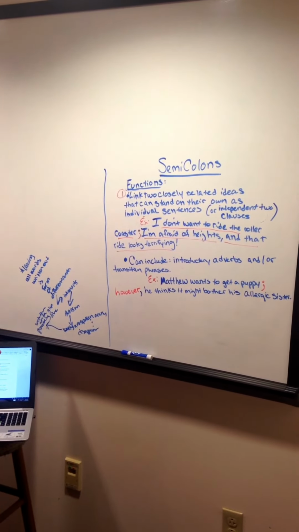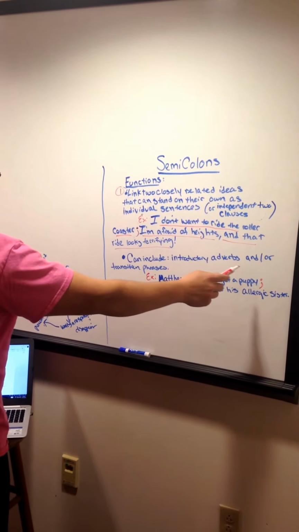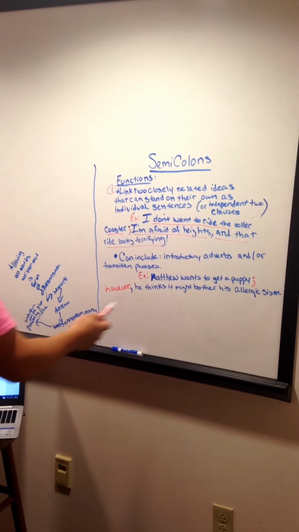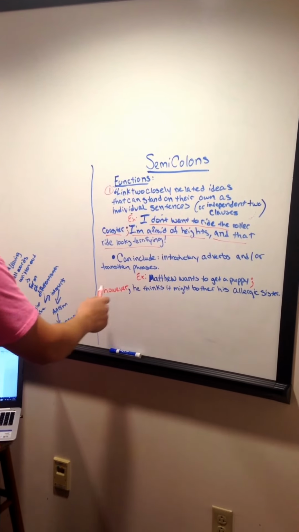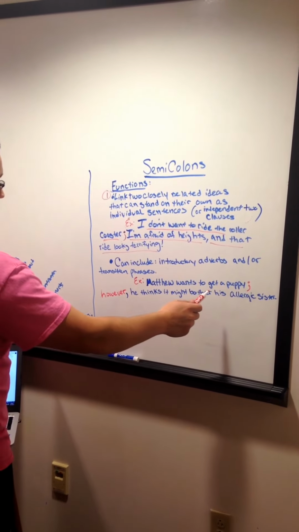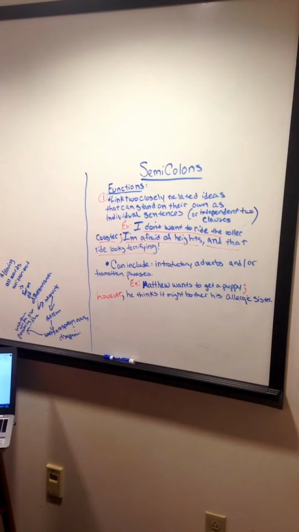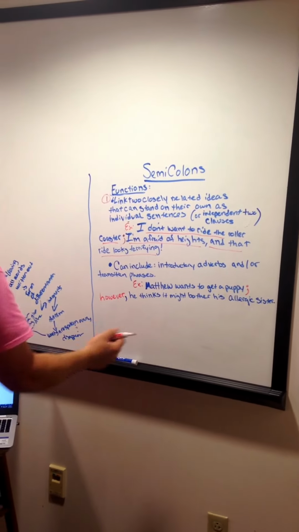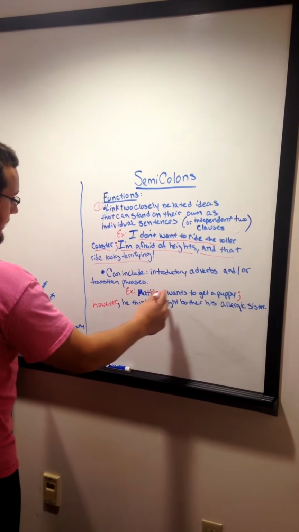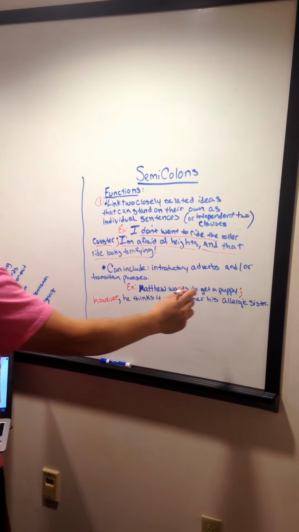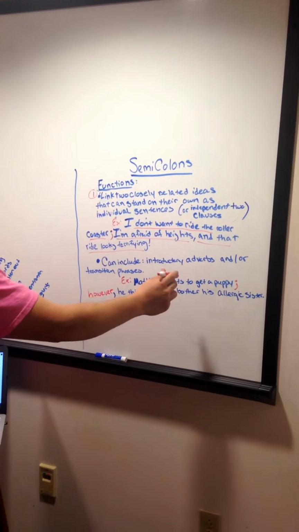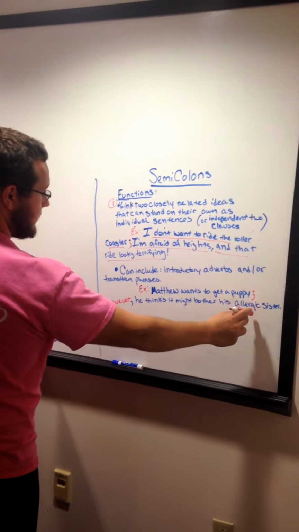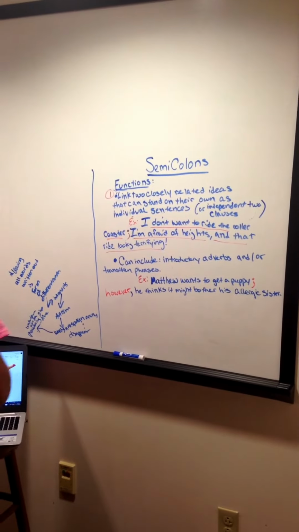Sentences with semicolons can include introductory adverbs and/or transition phrases. Example: Matthew wants to get a puppy; however, he thinks it might bother his allergic sister. See, we have the semicolon here, and you can add however, as long as the first part, Matthew wants to get a puppy, can stand alone as an independent clause, which it can, and the next part, he thinks it might bother his allergic sister, which can also stand alone.